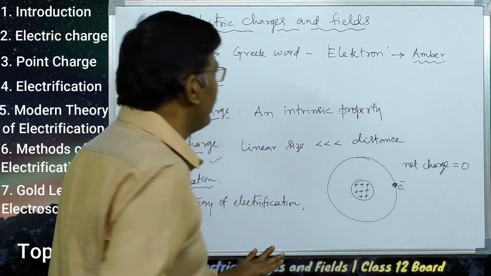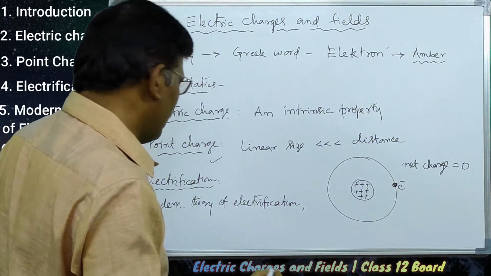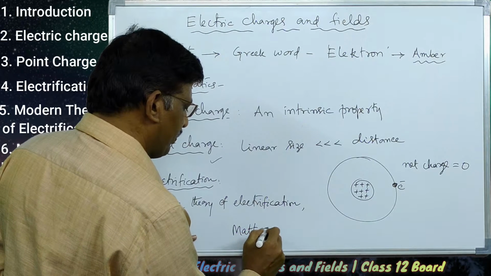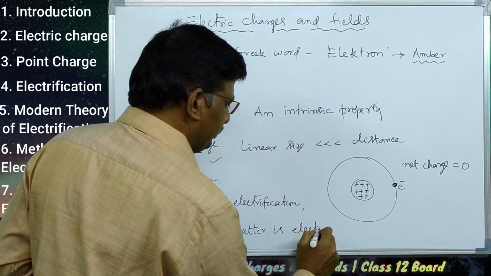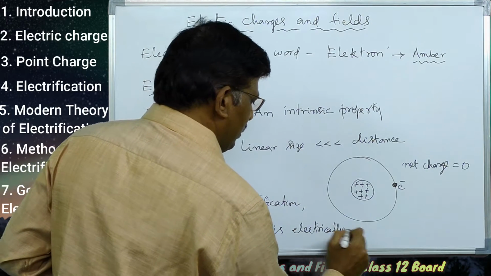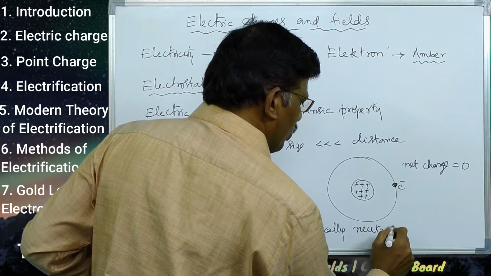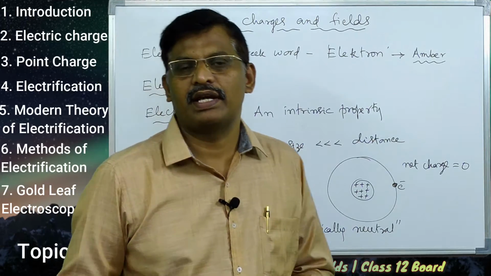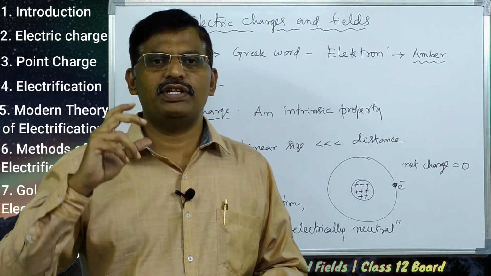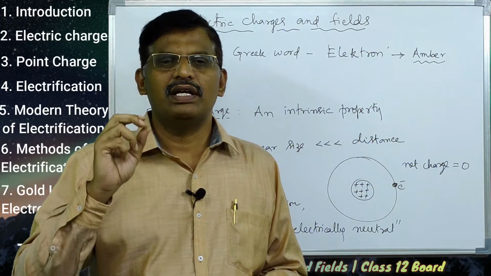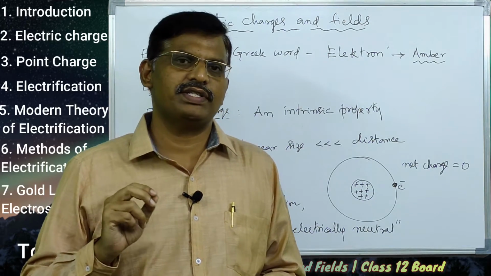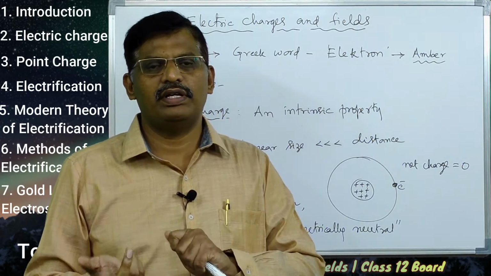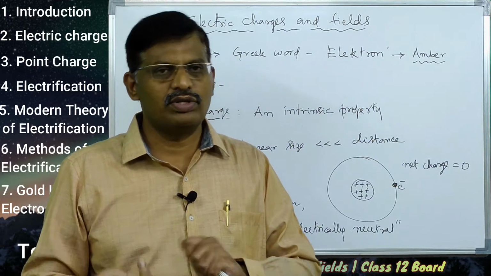Net charge on the atom is 0, so we can say that matter is electrically neutral. The meaning of this is that every substance has atoms, and each atom contains the same number of positive and negative charges, which cancel each other.